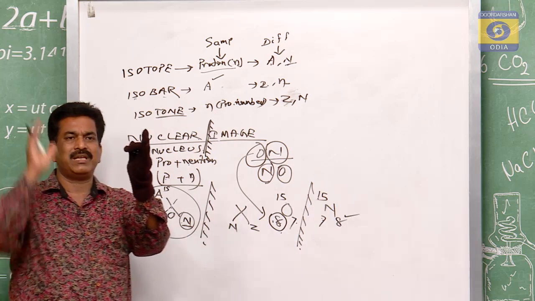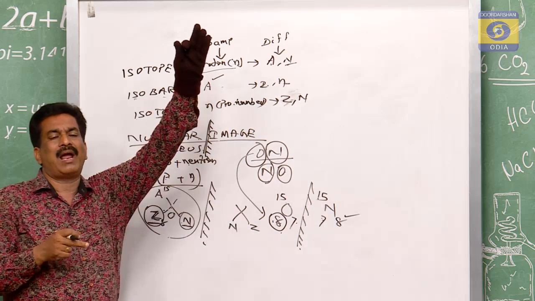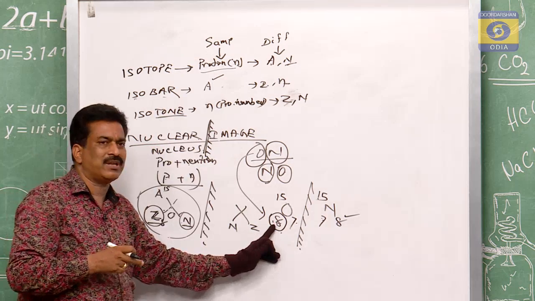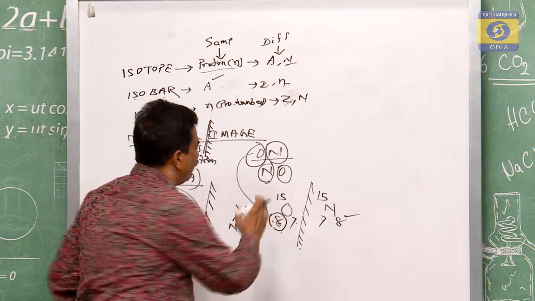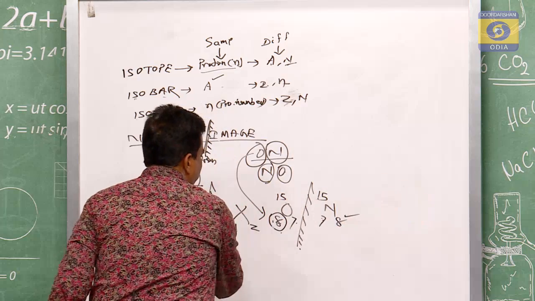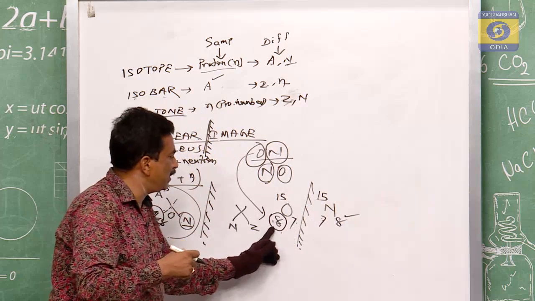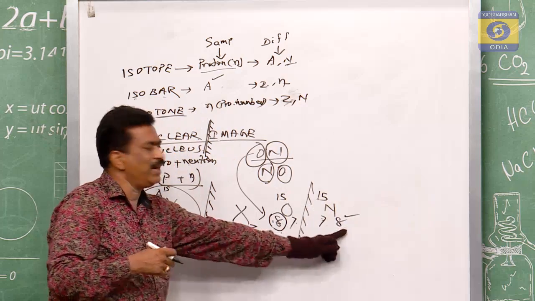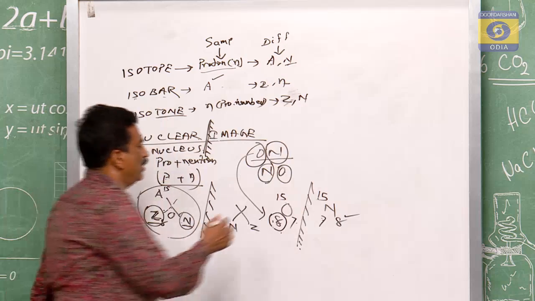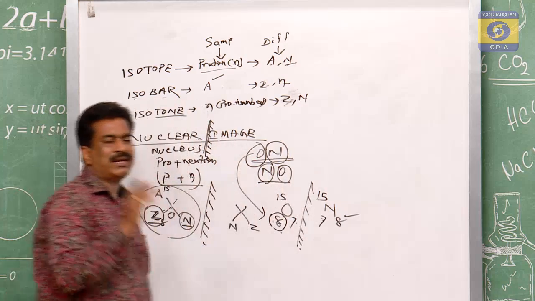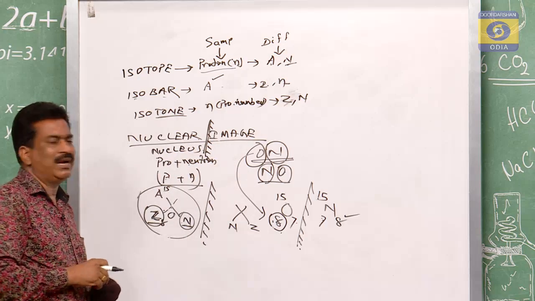So if the mirror is there, and your right hand is raised, through the mirror you will observe that automatically your left hand is raising. This is your left side, this is the right side. If this is the oxygen, and you are looking towards the oxygen, this is the right, this is the left. Through the mirror, the left will be the right, and the right will be the left. Left is the 8, it becomes the 8 there, and this is the 7, it becomes the 7 there. So this ON or NO is the example of the nuclear image. These are the different types of classification.